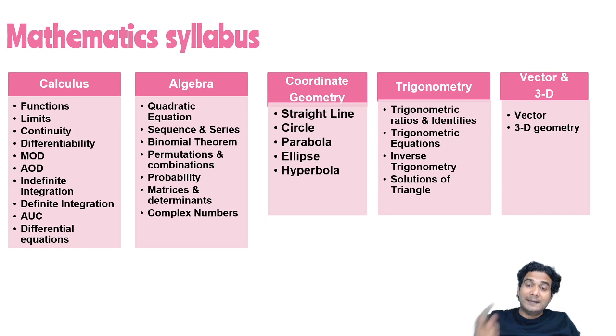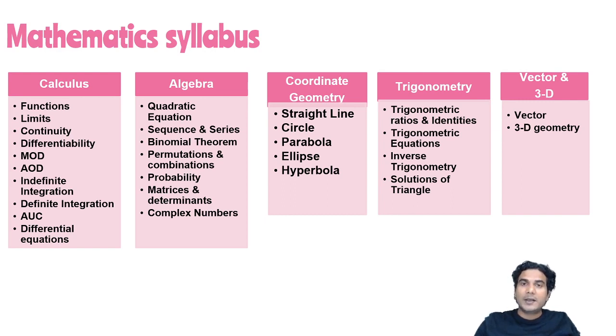So in the exam, questions from this particular topic, permutation and combination, are easy, although questions from probability and complex numbers might be tough compared to the questions from permutation and combination. But there are 3 or 4 questions, sometimes 2 or 3 questions from probability. One is tough, but the other 2 are easy. So you should prepare probability and complex numbers properly, because this covers a lot of portion of the JEE Advanced exam. Now let me talk about the coordinate geometry.